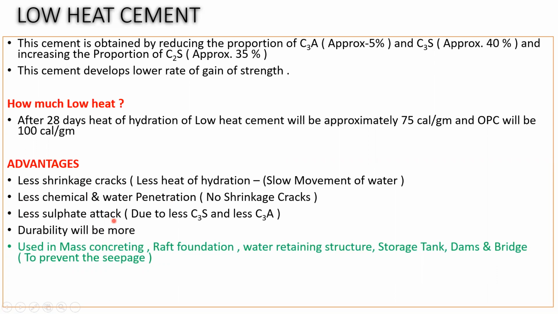Next is where we are going to use this low heat cement. Low heat cement is used in mass concreting. Let us say you have a raft foundation, a huge foundation you want to do, or water retaining structures, storage tanks, dams and bridges. Because in dams and bridges you require a huge amount of concrete. That is called mass concreting. So in that case, we try to make use of a low heat cement.